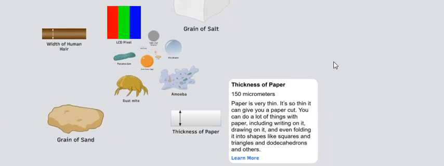Thickness of paper, 150 micrometers. Paper is very thin, so thin it can give you a paper cut. You can do a lot of things with paper, including writing on it, drawing on it, and even folding it into shapes like squares and triangles and dodecahedrons and others.